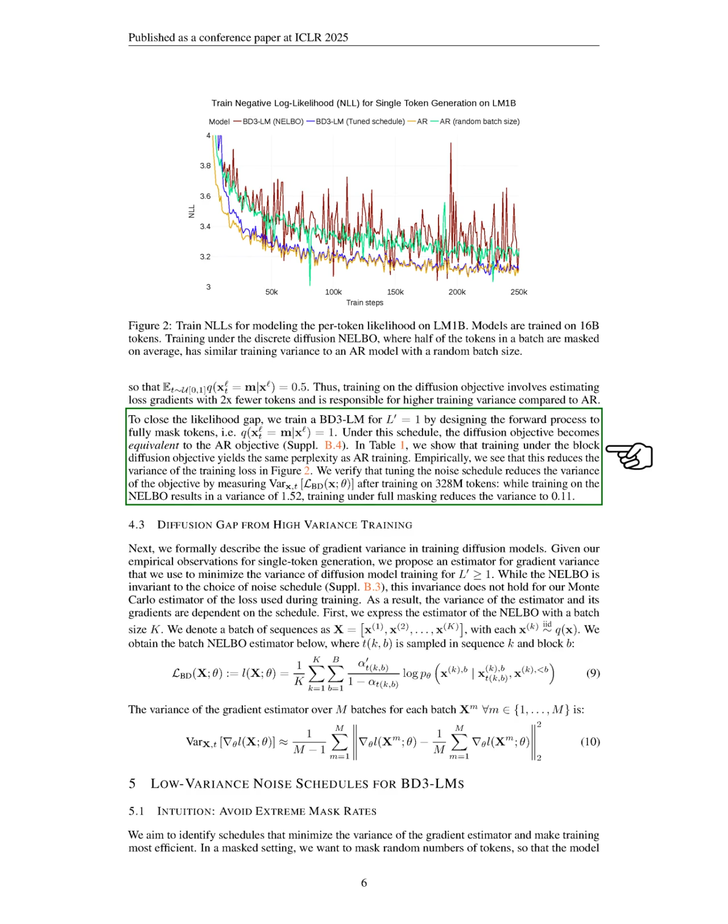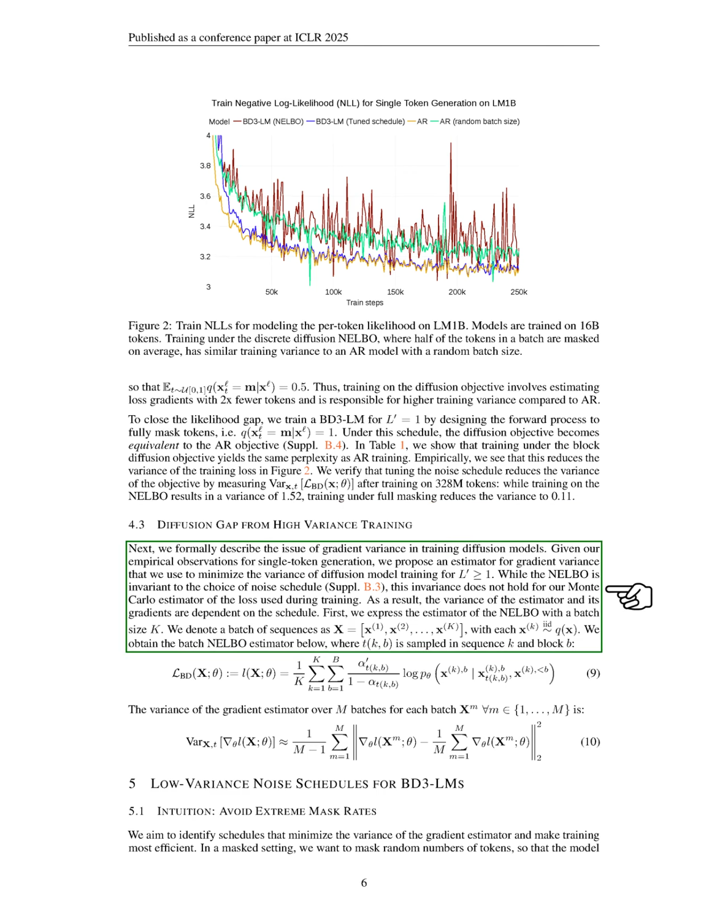To address this likelihood gap, we train a BD3LM by fully masking tokens, making the diffusion objective equivalent to the autoregressive objective. Our results show that training under the block diffusion objective achieves the same perplexity as autoregressive training, and we notice a reduction in training loss variance. We confirm that adjusting the noise schedule decreases the variance of the objective, with significant differences in variance observed after training on a large dataset.